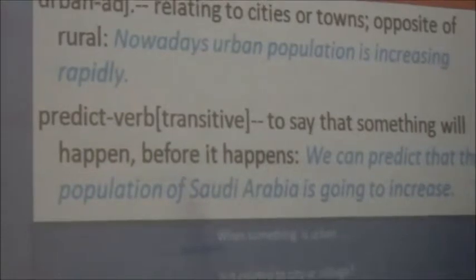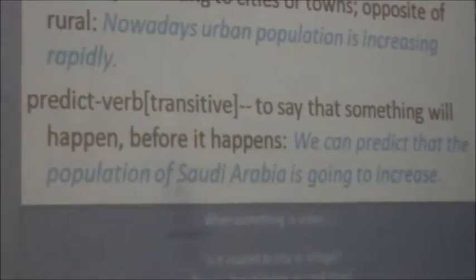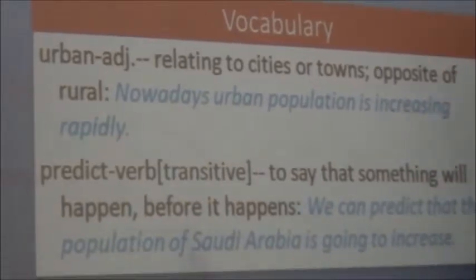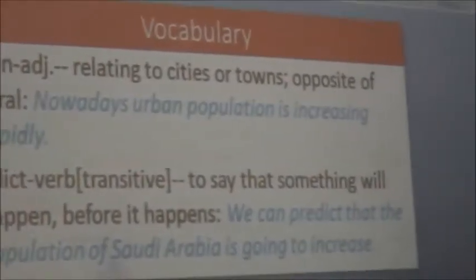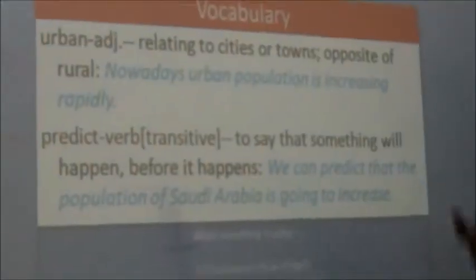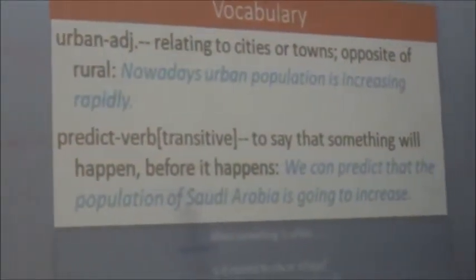It's the opposite of rural. That is, it's related to cities, not to villages. You can see an example: nowadays, urban population is increasing rapidly. That means the population of cities is increasing rapidly.